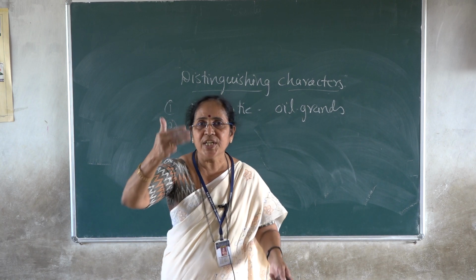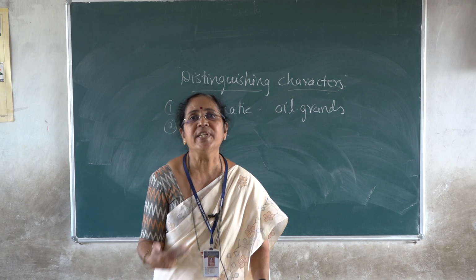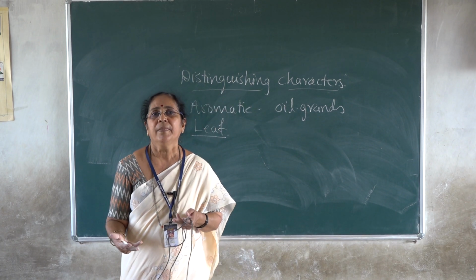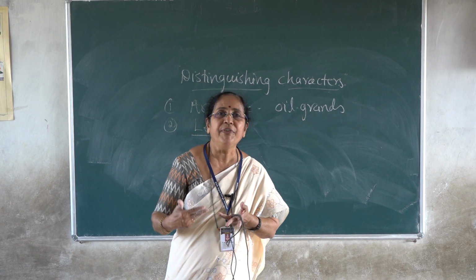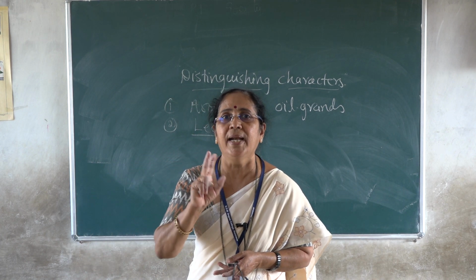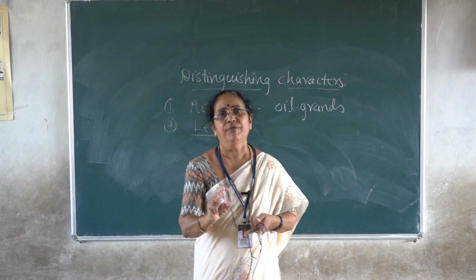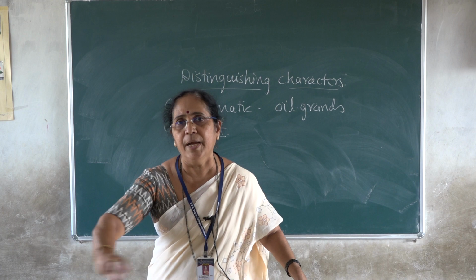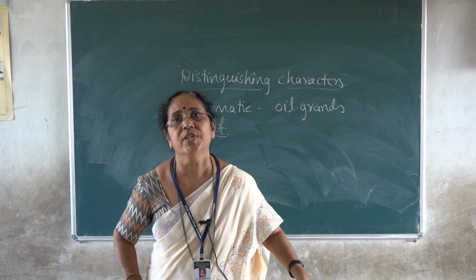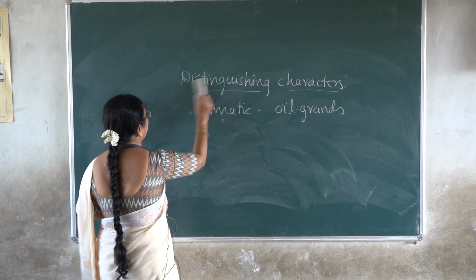So if you list out the important features like this, you'll be able to write about 6 to 7 important characters of the family. That is enough. You write out the features like the habit, leaf, flower, calyx, corolla, etc. But you have to highlight the distinguishing feature. You can select very important features of the family, 5 to 6 characters, write it aside, keep it aside, and study the distinguishing feature for the family. Okay. So after this, some examples for this family.